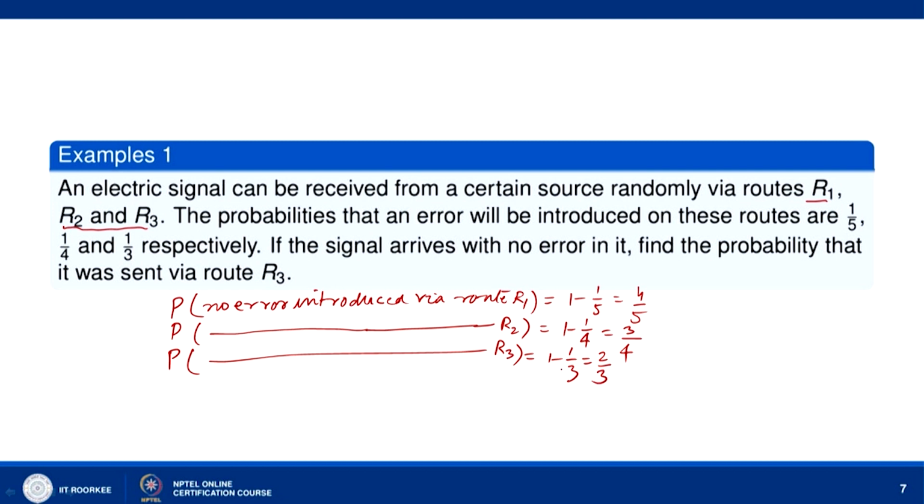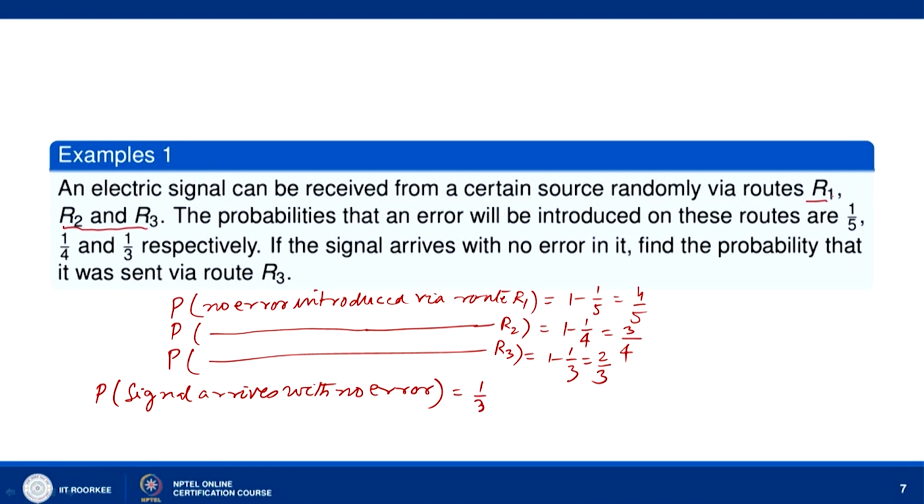Now, we want the probability if the signal arrives with no error in it. So, we are given that the signal arrives with no error in it. The probability that the signal arrives with no error will be equal to, now there are 3 routes R1, R2, R3. So, each route has probability 1 by 3.